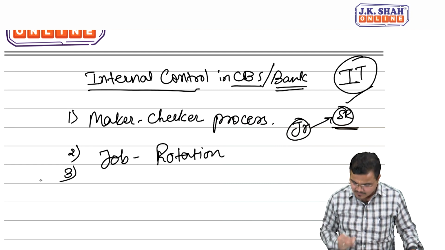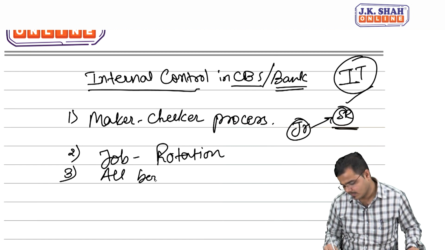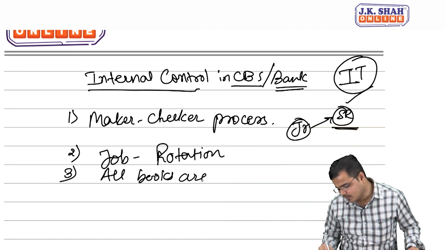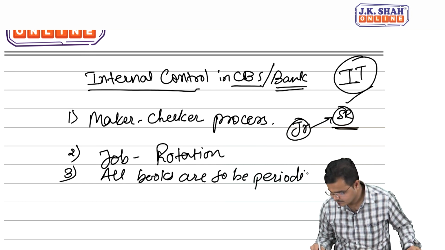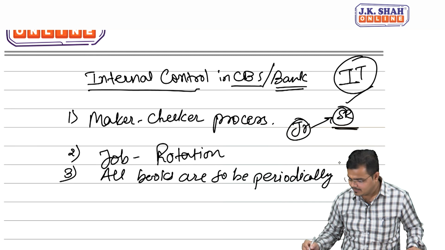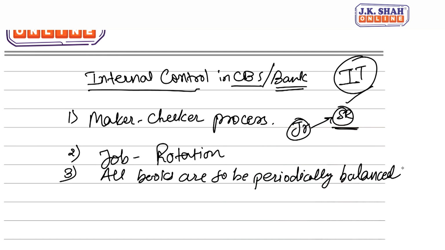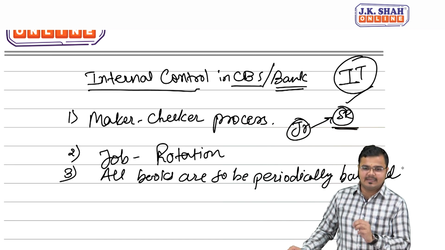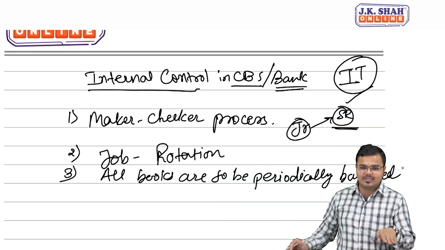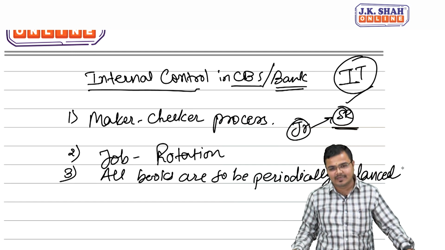Third, people, the internal control is that all books are to be periodically balanced. Now periodically balanced refers to what? That we will all the time make sure that the debit and credit balance matches, so there is no wrong entry of data.